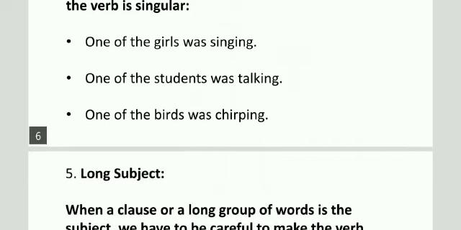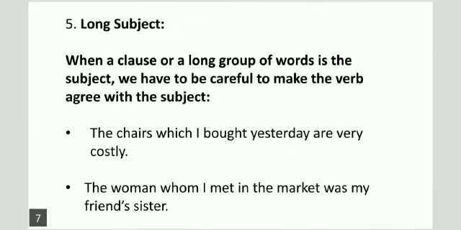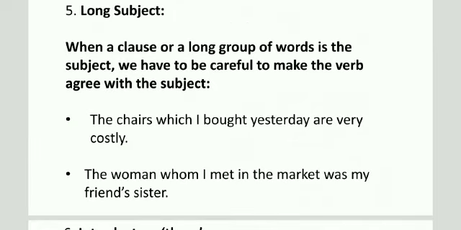Okay, next one, long subject. When a clause or a long group of words is the subject, we have to be careful to make the verb agree with the subject. The chairs which I bought yesterday are very costly. In this sentence, the chairs means a lot of chairs, more than one.